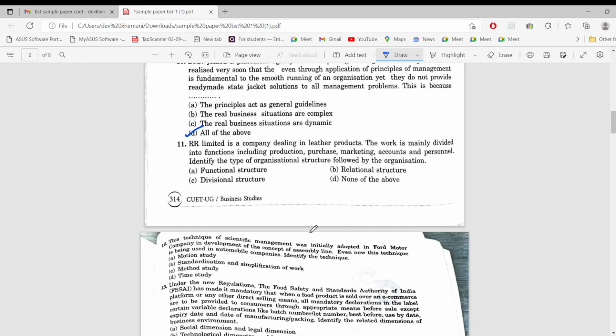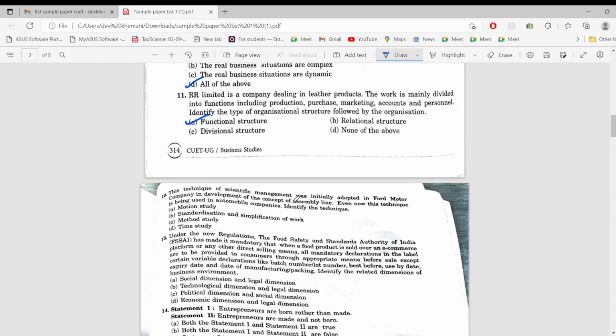Next question. RR Limited is a company dealing in leather products. The work is mainly divided into functions including production, purchase, marketing, accounts, and personnel. Identify the type of organizational structure followed by the organization. So it is a functional structure. Clearly, it can be seen. 11A would be the correct answer.